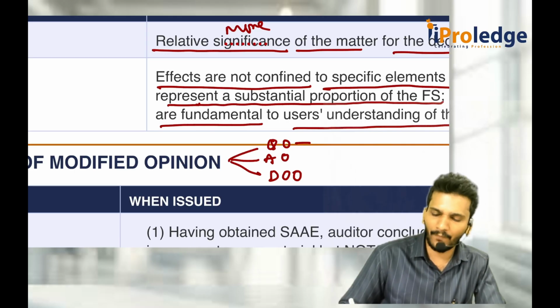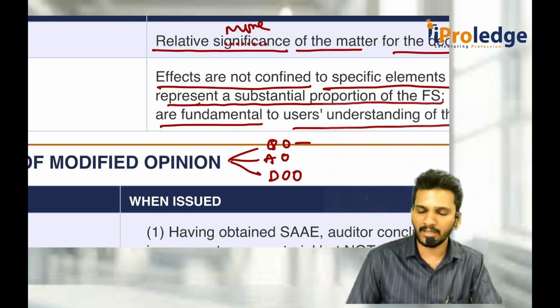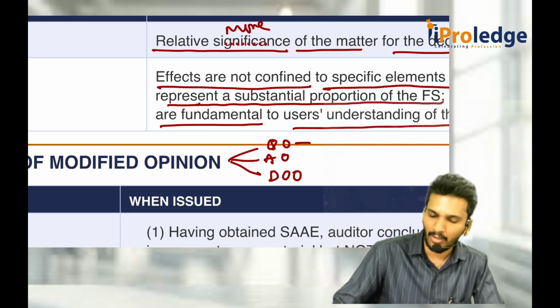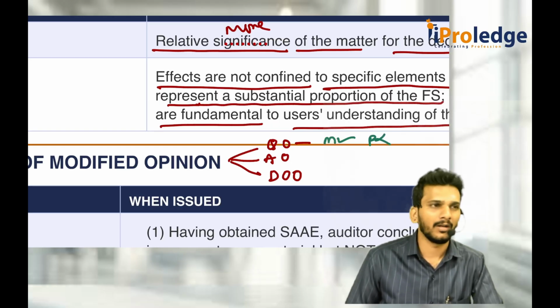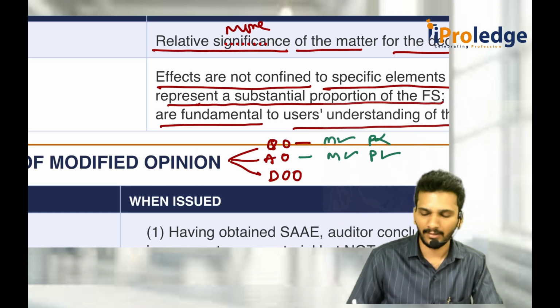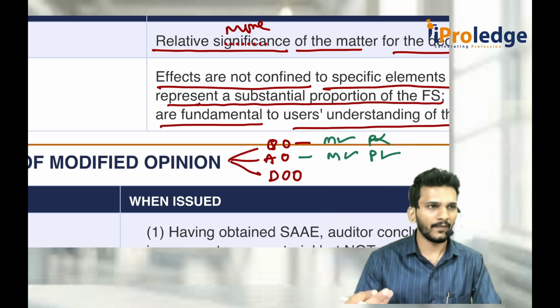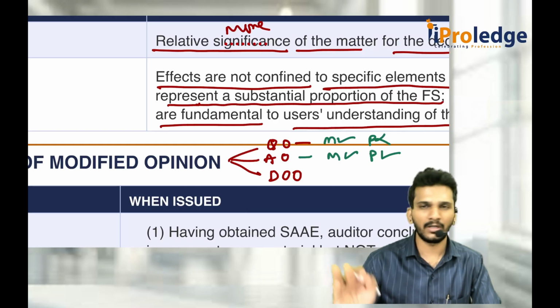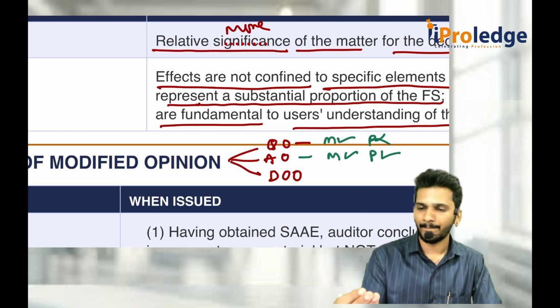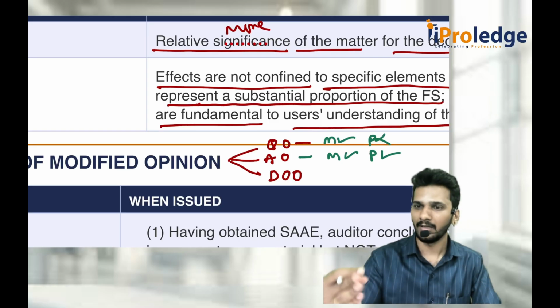So when do you give the qualified opinion? As we know, the type of modification depends on two factors: materiality and pervasiveness. Materiality is there, pervasiveness is not there, then qualified. That means you saw the financial statements, you found materiality, you did not find pervasiveness, then qualified. You saw the financial statements, you got the evidence, and on checking, materiality is also there, pervasiveness is also there. Then adverse.